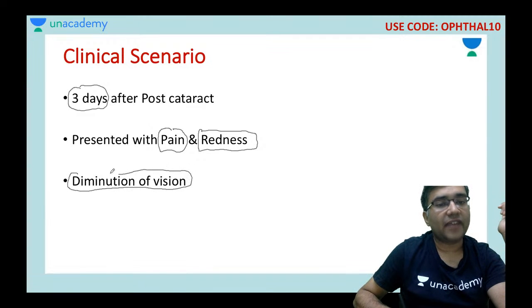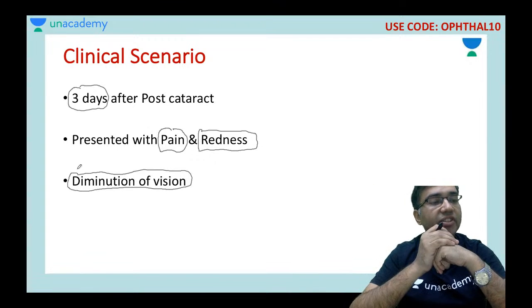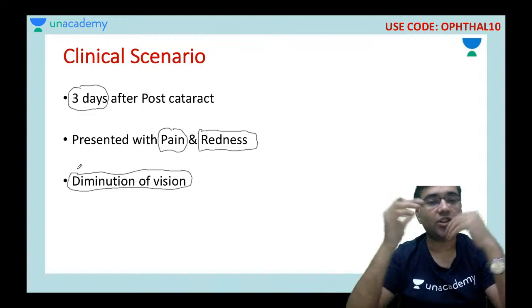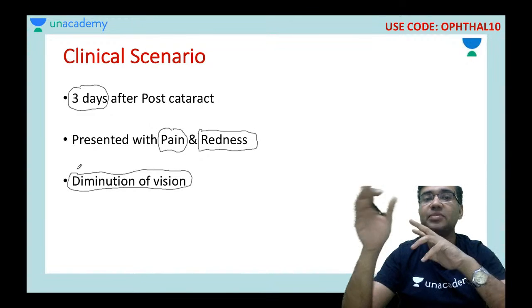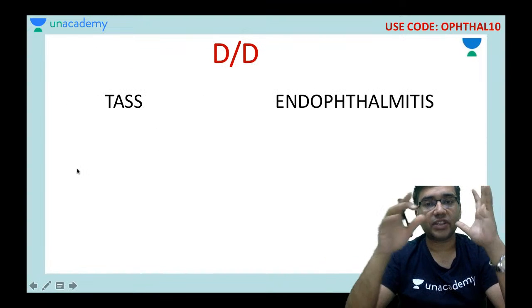On the first day post operatively he may have 6/9 vision, but on the third day he may basically drop to 6/18 or 6/24 vision. This is a clinical scenario of a patient who is suffering from endophthalmitis.